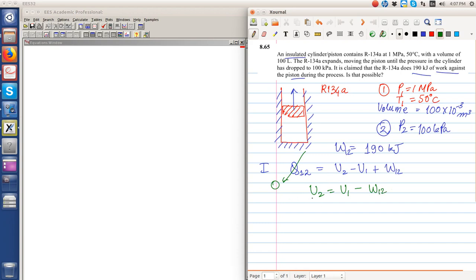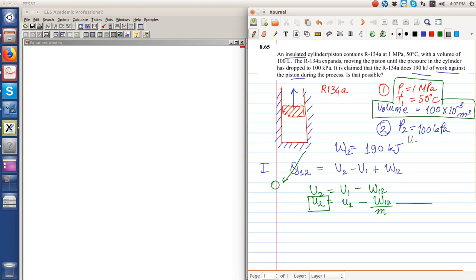Written in terms of specific quantities, u2 is equal to u1 minus W12 divided by the mass. The mass is known because at state 1 we have the information required to find it: the pressure and temperature give me the specific volume, and using the volume and specific volume I can find the total mass.